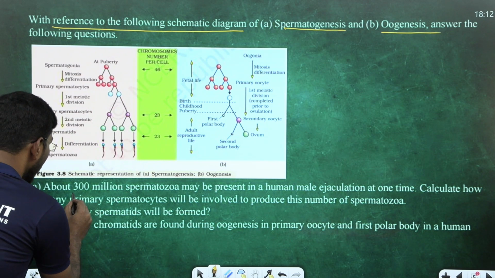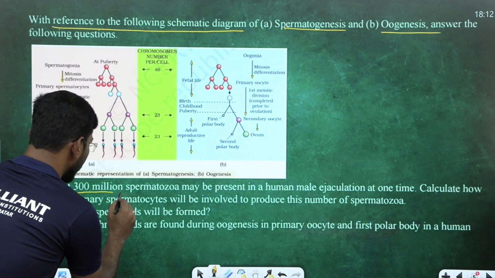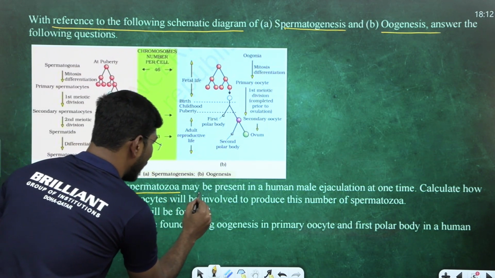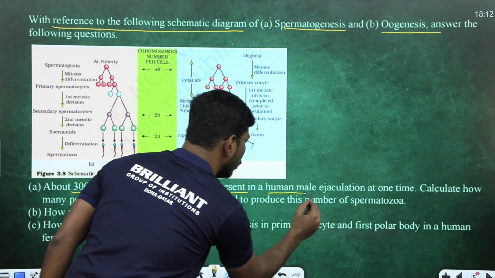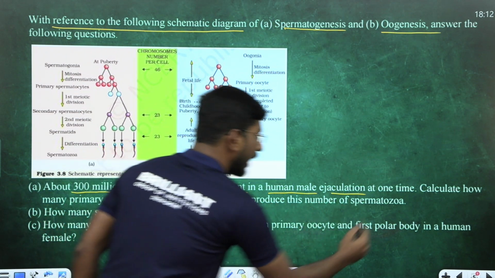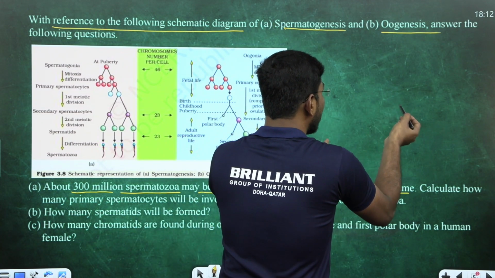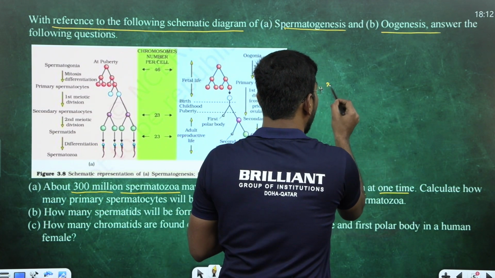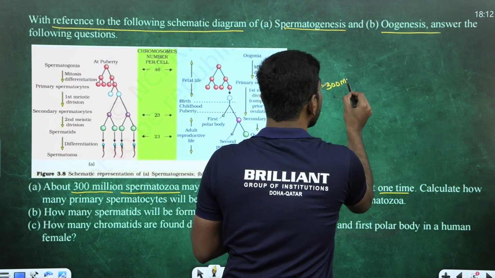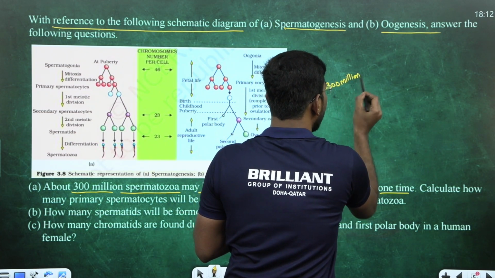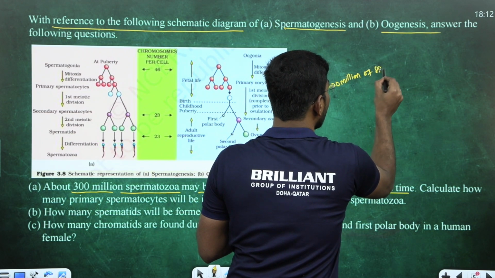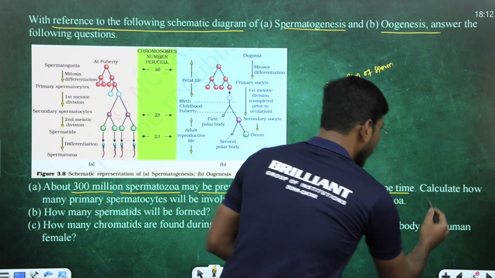Question number 1. About 300 million spermatozoa may be present in the human male ejaculation at one time. We know every time a male ejaculates semen in the female reproductive tract, 300 million sperms are released, right?